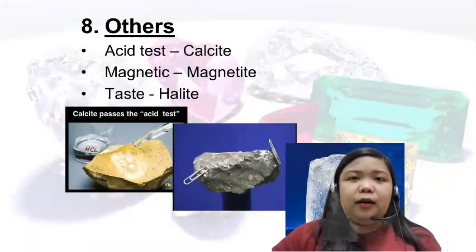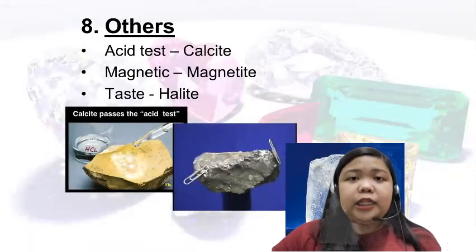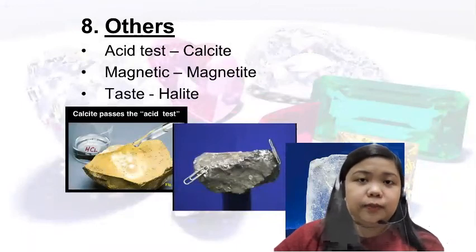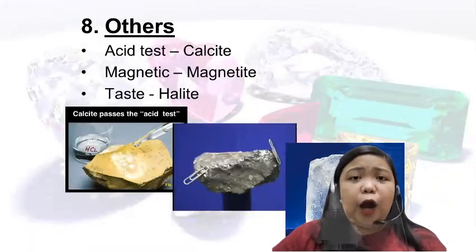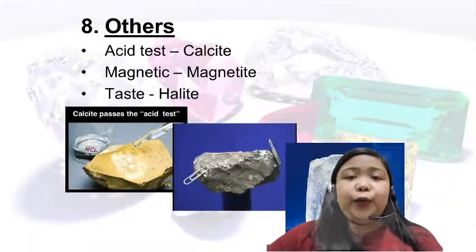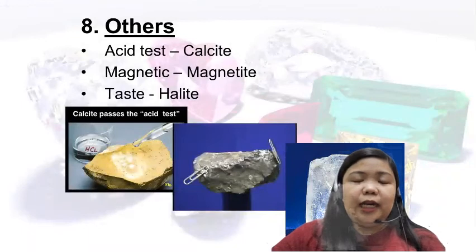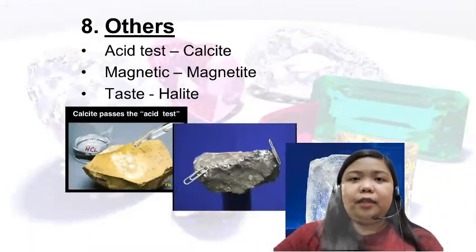For example, in situation A, my gold necklace sticks to the magnet. So what does it imply? It simply means that my necklace is not 100% pure gold. Meaning my necklace may be made out of another mineral, for example copper, right? Because true gold will not stick to a magnet. True gold doesn't have any magnetic characteristics.